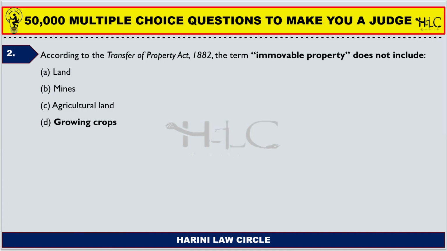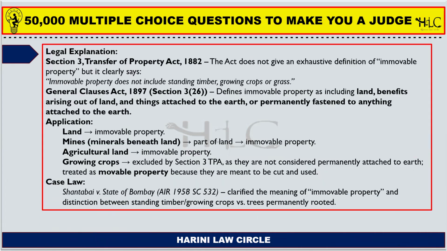According to the Transfer of Property Act 1882, the term immovable property does not include land, mines, agricultural land, growing crops. So the term immovable property includes land, mines, and agricultural land. It does not include growing crops. Section 3 of the Transfer of Property Act 1882 states that the Act does not give an exhaustive definition of immovable property, but it clearly says immovable property does not include standing timber, growing crops, or grass. So these three things are not included as part of immovable property.